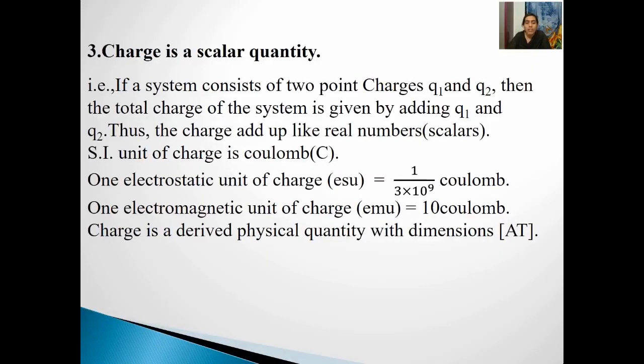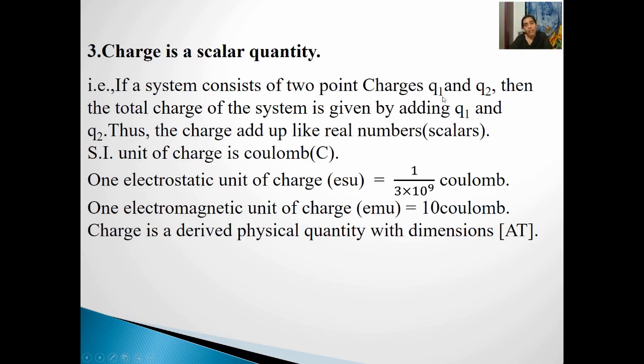For example, let us consider an example to understand how a charge can be considered a scalar quantity. Let us consider a system consisting of two point charges. Usually, a point charge is denoted by the letter small q. So here I am denoting them as Q1 and Q2, right? Then if I have to calculate the total charge of this system, I'll simply add these two quantities, just like real numbers, right? How do we add real numbers? Like 1 plus 2 plus 3 and so on, right? Similarly, we can add these point charges as Q1 plus Q2 plus Q3, and so on.